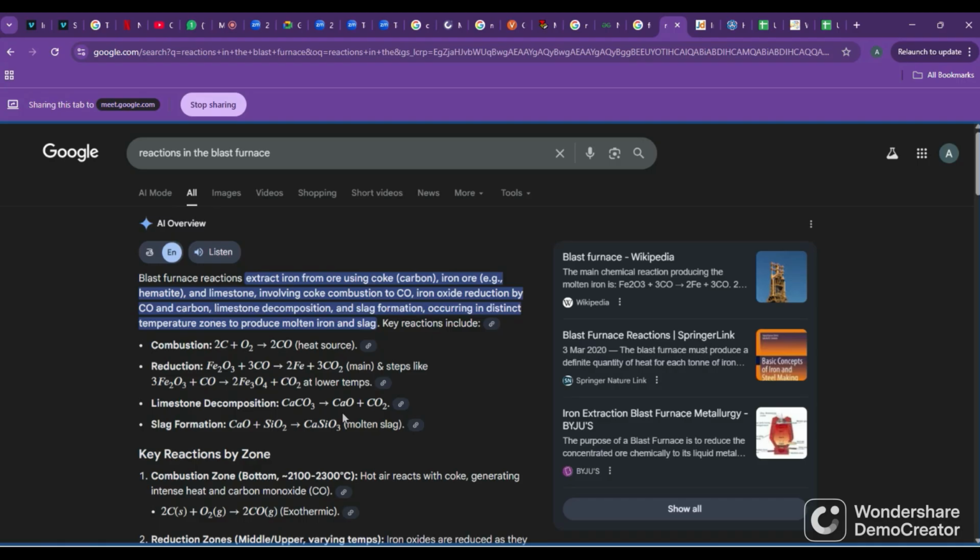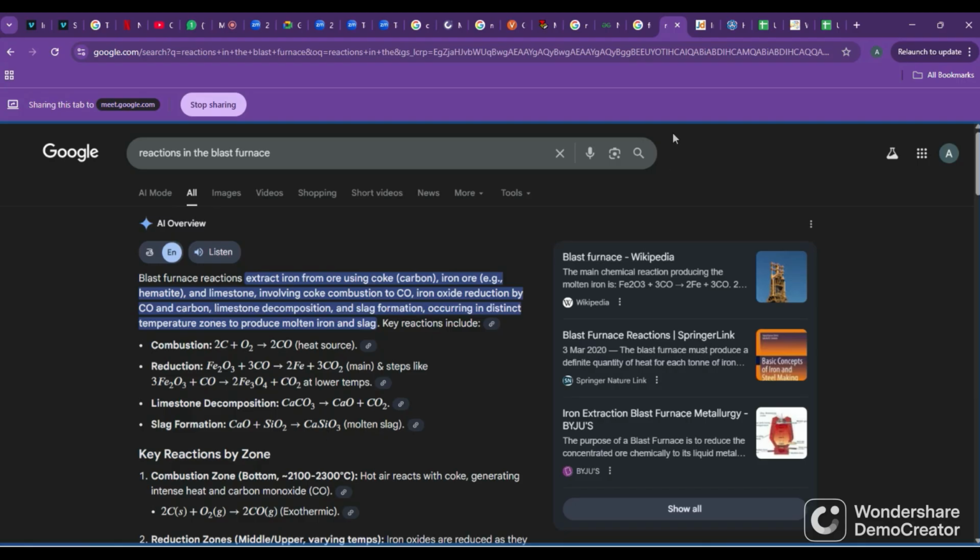Then the sand, SiO2, will mix with this calcium oxide, CaO. At high temperature, it will react and form CaSiO3, calcium silicate. This calcium silicate is the slag we get.